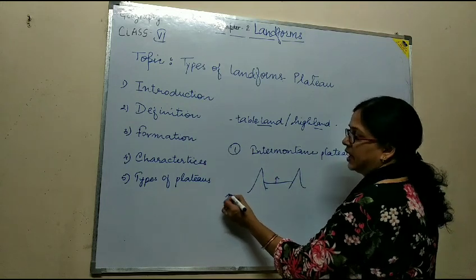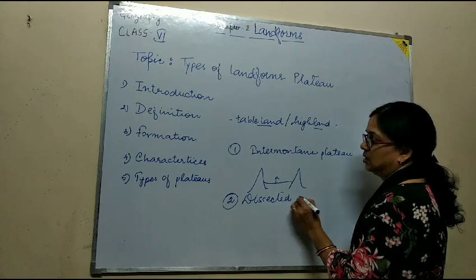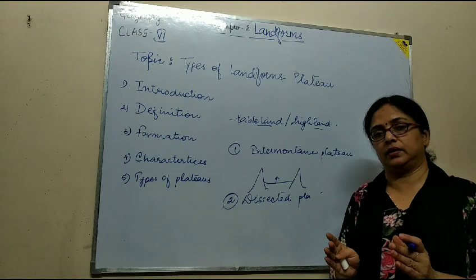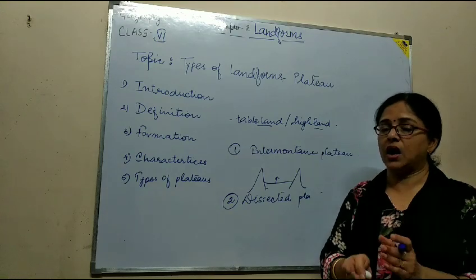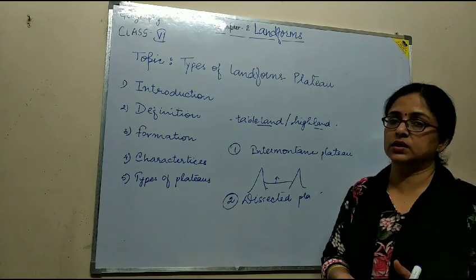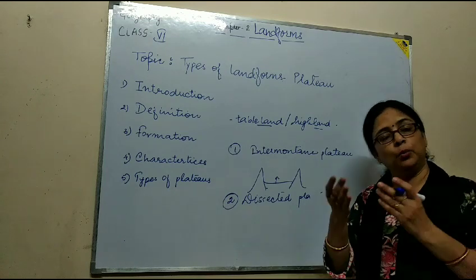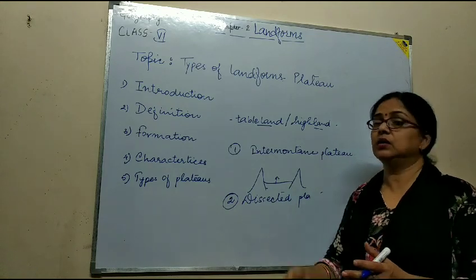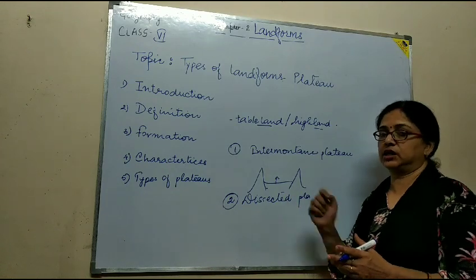Second one is dissected plateaus. Dissected means separated. So the plateaus that are separated either by running water or by streams that cut the land enough to make valleys are called dissected plateaus.